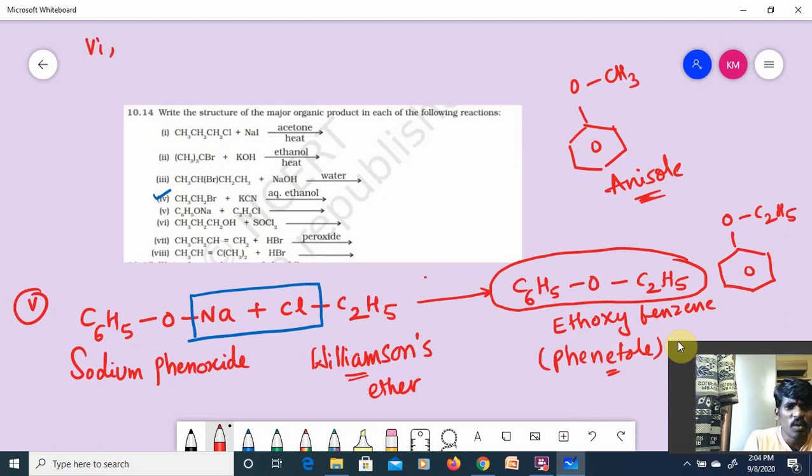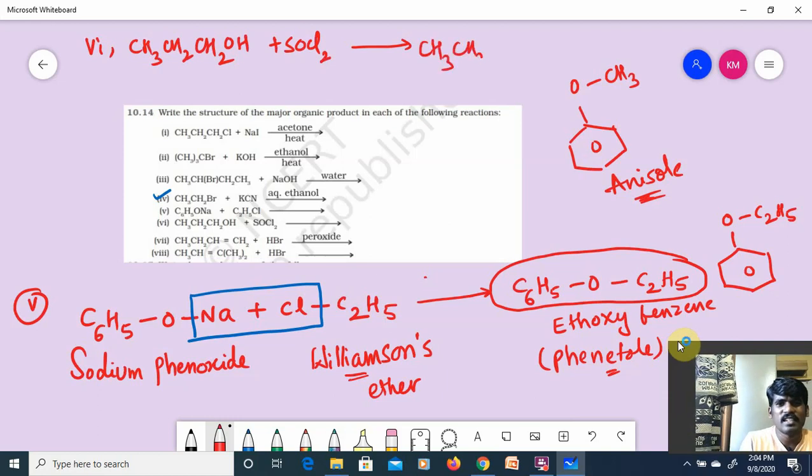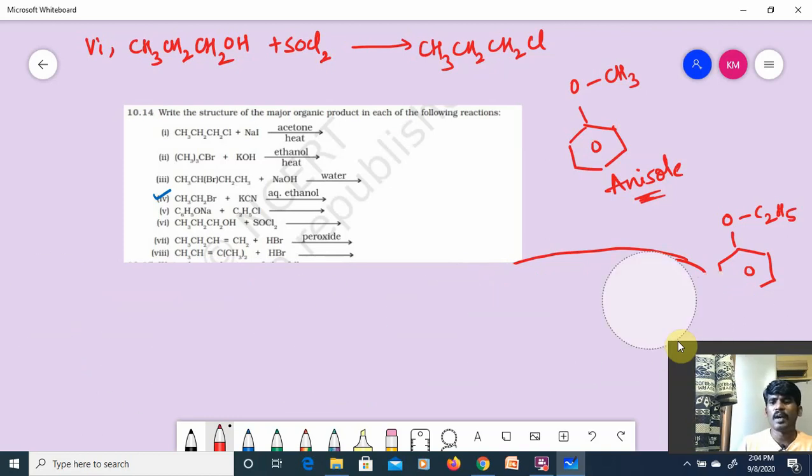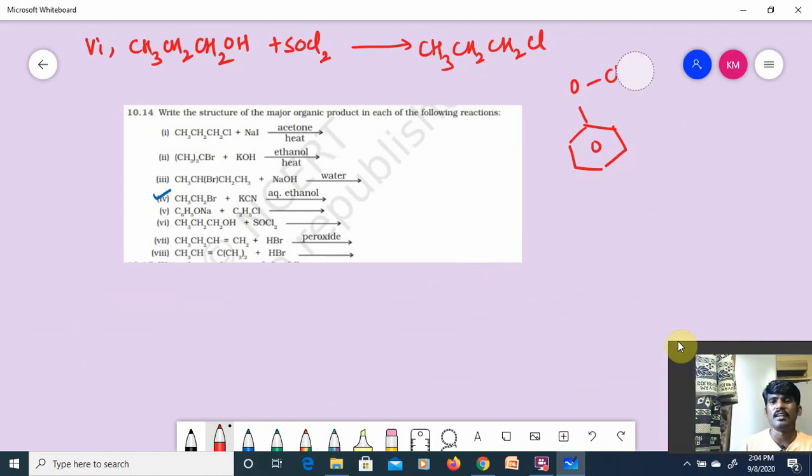Next, similarly, observe the sixth one. CH3CH2CH2OH plus SOCl2. Alcohol is treating with thionyl chloride. Darzens process. You get CH3CH2CH2Cl, chloropropane. By Darzens process you can prepare alkyl halides in better yield, plus SO2 is released as gas.